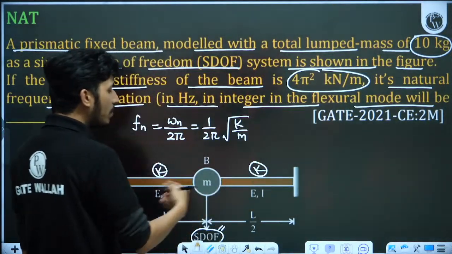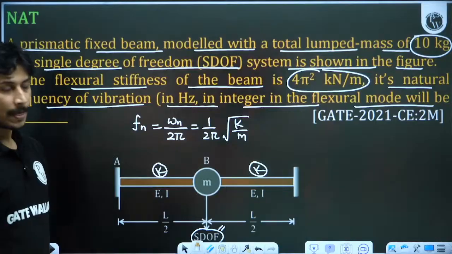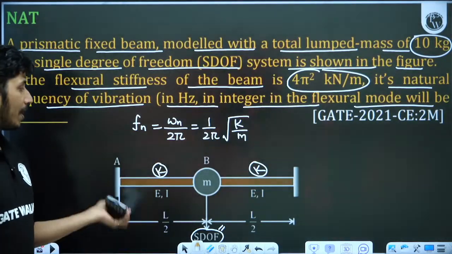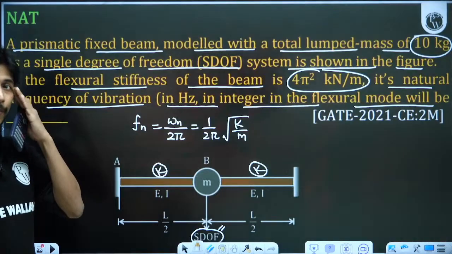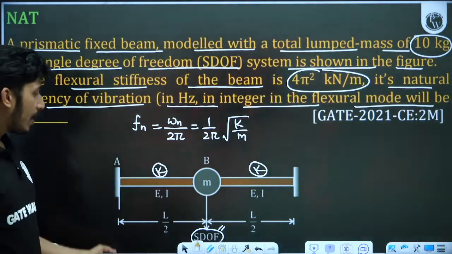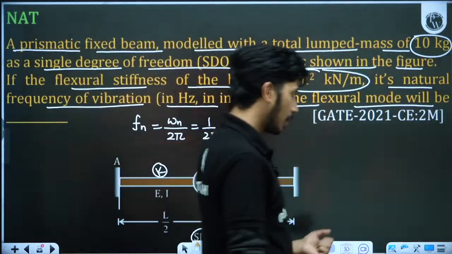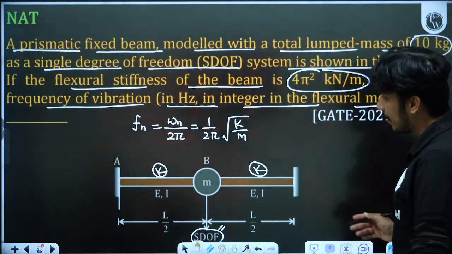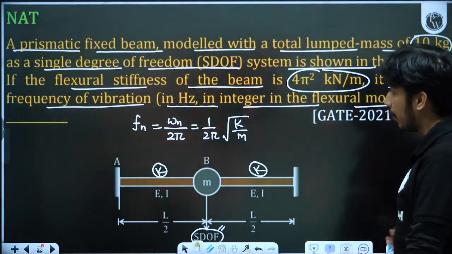For these two beams, what will be the K value? So you have to check whether they are in series or in parallel. If they are in series, the overall will be 1 upon K plus 1 upon K, means the equivalent will be K by 2. If they are in parallel, K plus K, that will be 2K. So parallel 2K, if they are in series, K by 2. So you have to decide whether they are in parallel or in series, and accordingly you have to give the answer.